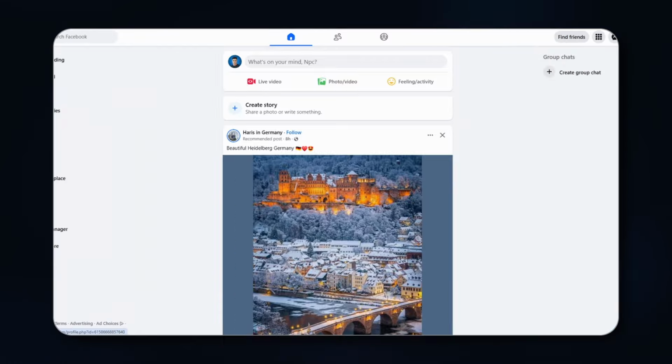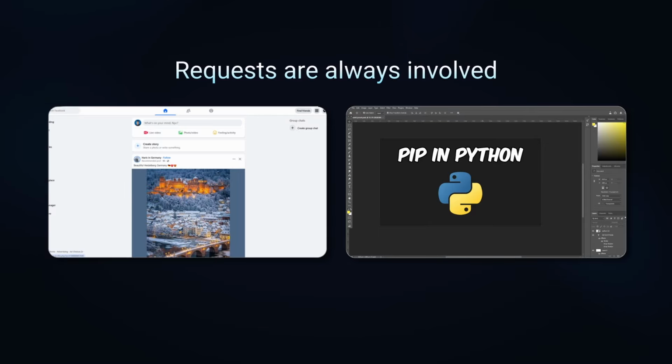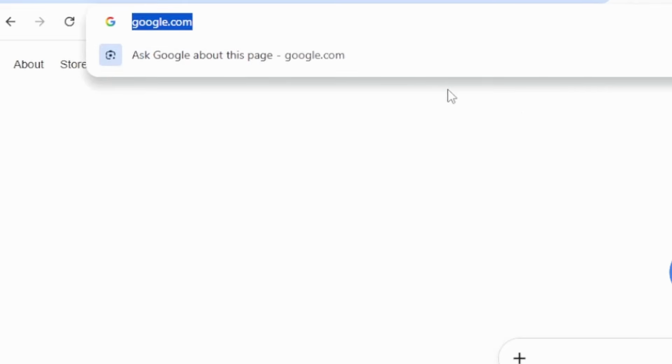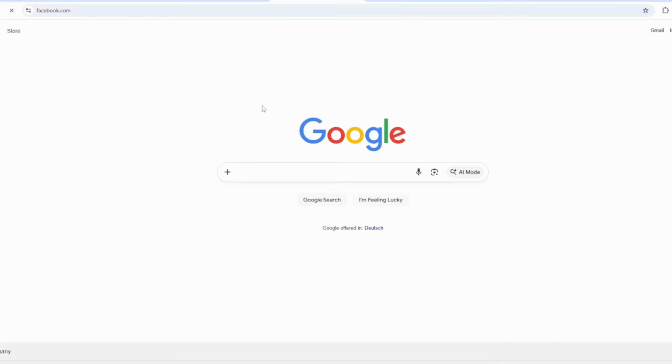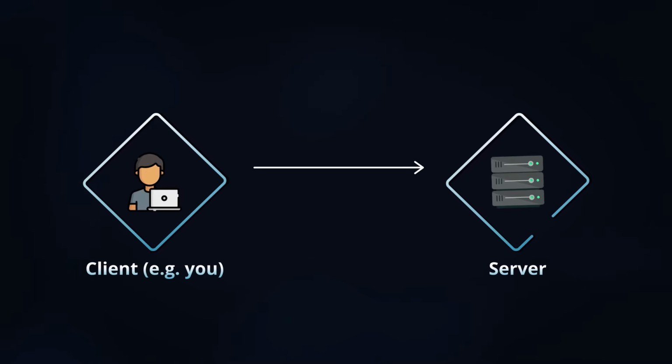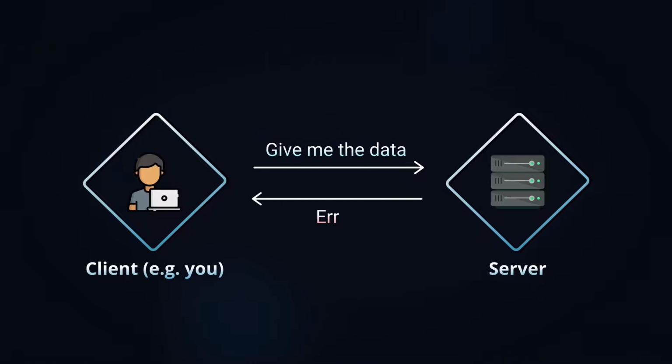Whenever you use a website like Facebook, a program like Photoshop, or basically any modern app, requests are always involved. But why? Think about Facebook. You open your browser and type a URL into the search bar. That action alone is already a request. You're sending a request to a server that basically says, give me this website. The server receives your request and responds. Either it sends back an error and says, sorry, you can't access this, or something went wrong, or it responds successfully and sends you the website data.